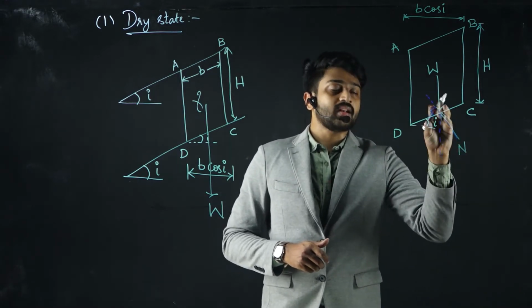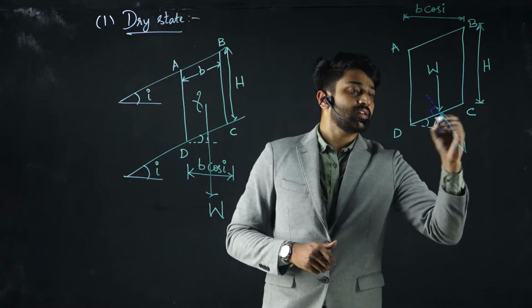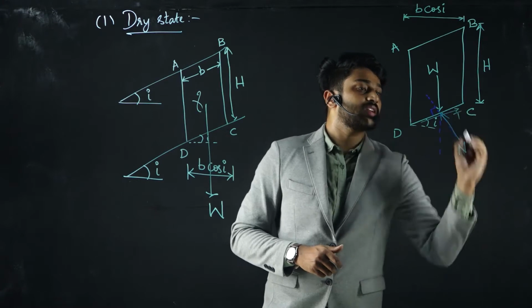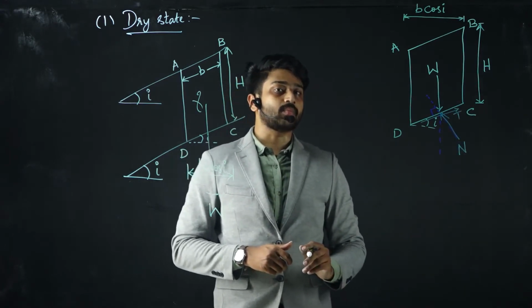So normal N is in the opposite direction, resisting this, and let us say there is a tangential force along this direction, that is capital T.